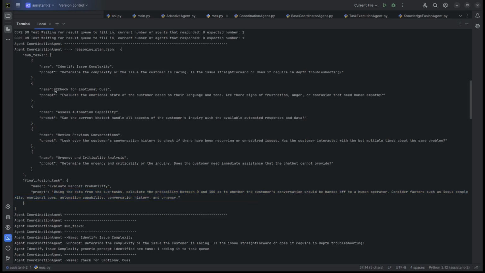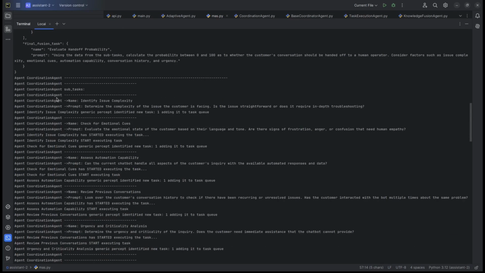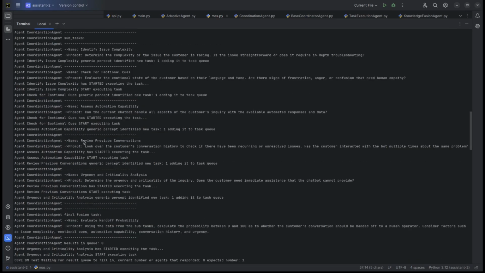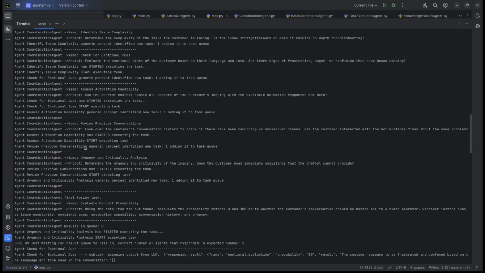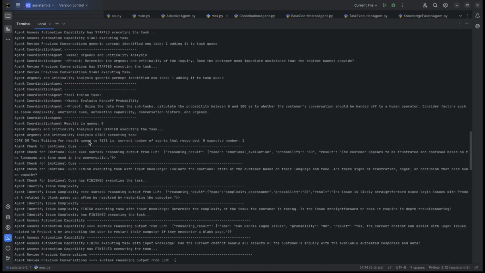And now we're looking at the logs. We're entering the phase where we delegate those subtasks to individual agents. We start those agents and they underneath prepare their own specialized prompts, and they call in parallel their internal LLMs, so to speak, to get the results. Here we are getting the results. So the subtask reasoning output from the agent that was checking for emotional cues: the customer appears to be frustrated and confused.